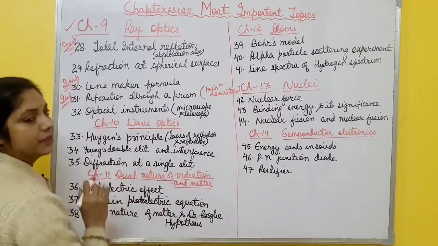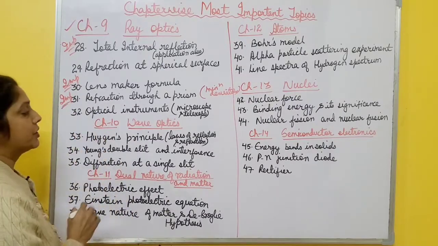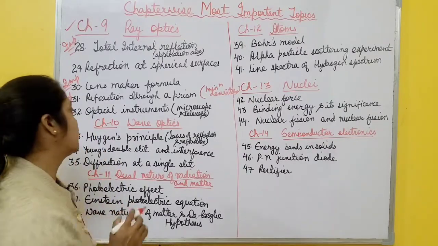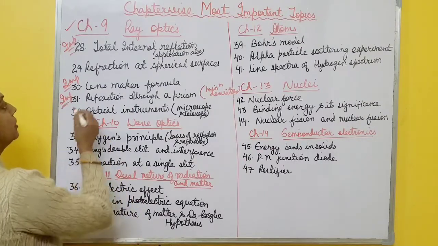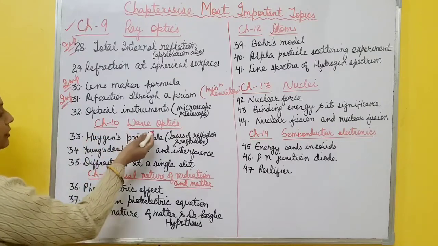So you must revise this topic very thoroughly. Now next, the last topic of this chapter is optical instruments, both microscope and telescope. This topic is also very, very important. So all these 5 topics are important from ray optics. Now after that, wave optics is there.